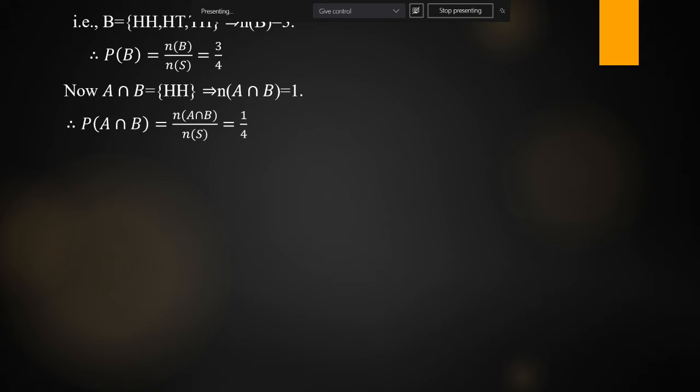Find the probability of getting two heads given that at least one head occurred. So A is the probability of getting two heads, and B is the probability of getting at least one head. Now we have to find the conditional probability. What is that conditional probability? P of B given A or P of A given B?